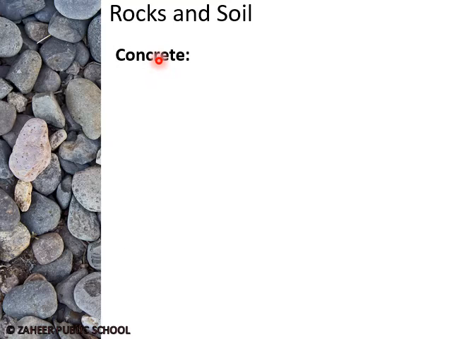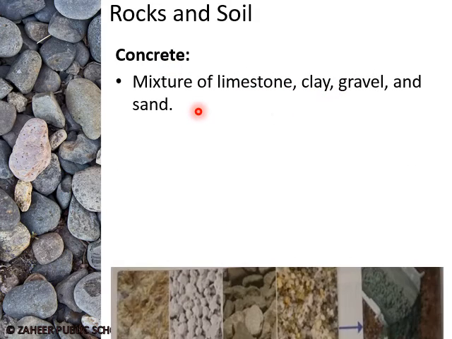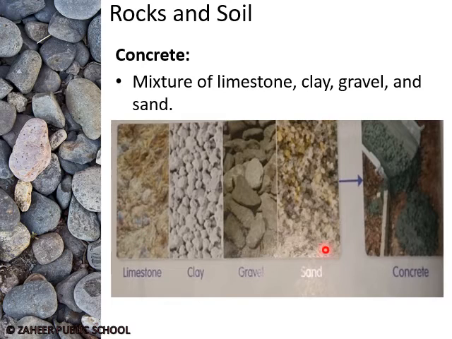Concrete is another example of a man-made material. Concrete is a mixture of limestone, clay, gravel, and sand. You can see in this picture that the concrete is a mixture of limestone, clay, gravel, and sand.